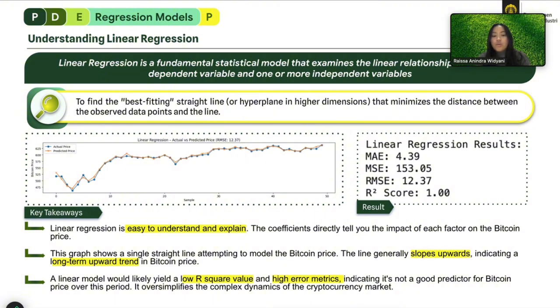This graph shows a single straight line attempting to model the Bitcoin price, where generally the line slopes upwards, which indicates a long-term upward trend in Bitcoin prices. And this linear model would likely yield a low R-square value and high error metrics, indicating that it is not a good predictor for Bitcoin price over this period, since it oversimplifies the complex dynamics of the cryptocurrency market.